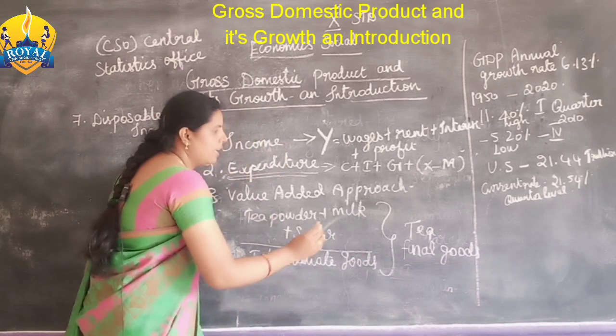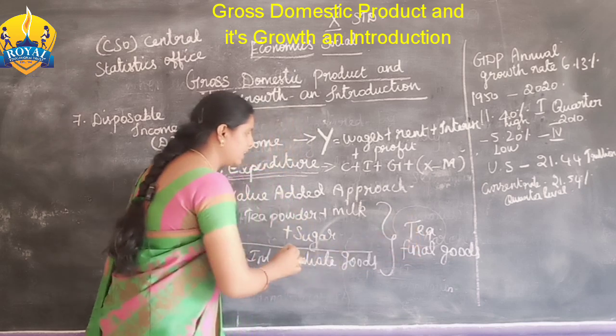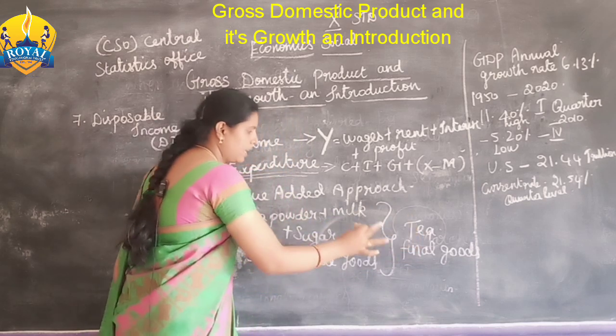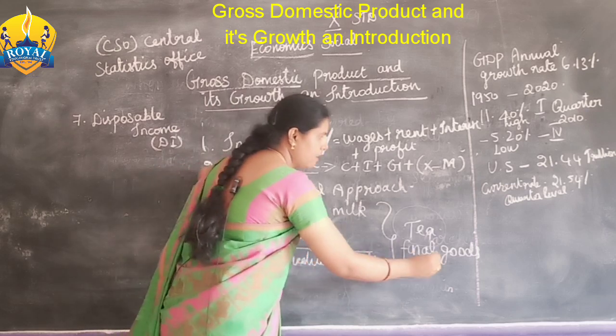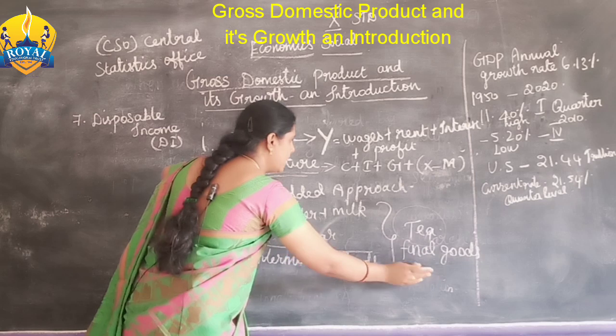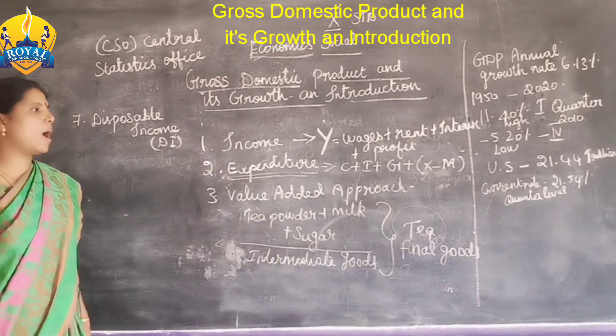Lastly, ஒரு டீ மேக் பண்ணுறதுக்கு what are the things needed, that price, everything is added in the final product, the final good. So that method is called the value added approach.